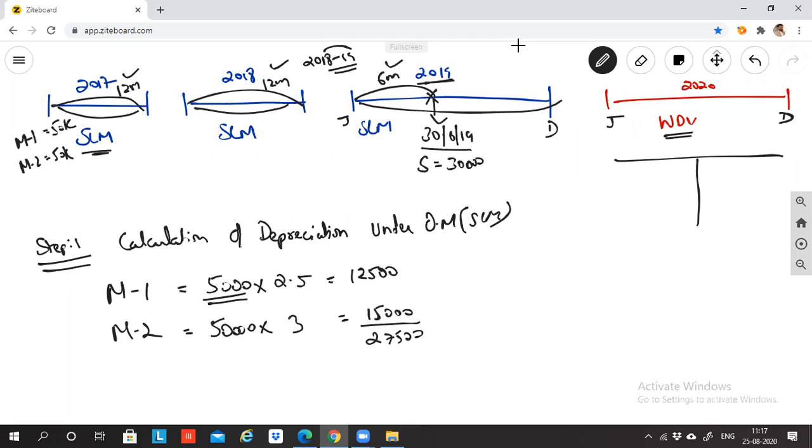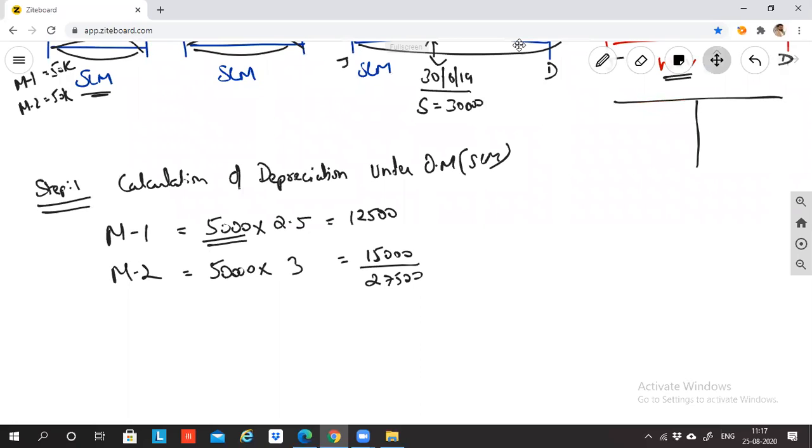Okay. Right, sir. Done. Now what should I do? Step 2. But my question is for you. Think logically. After calculating depreciation in step 1, I'm going to do step 2, again for M1 and M2. Do you logically think that M1 is required to be recalculated again? Do I again need to calculate depreciation?